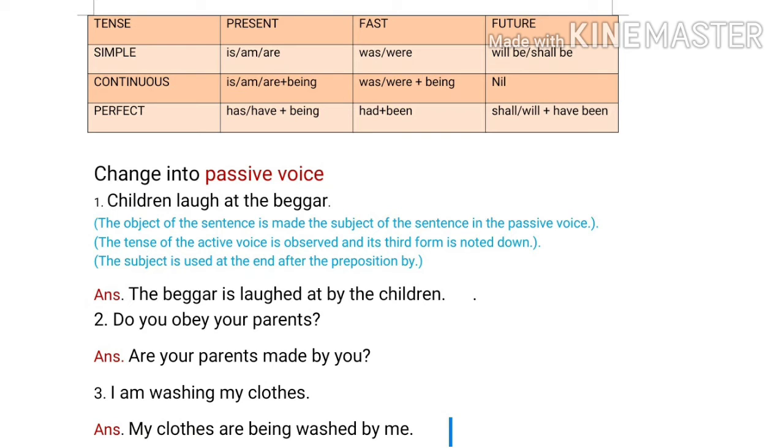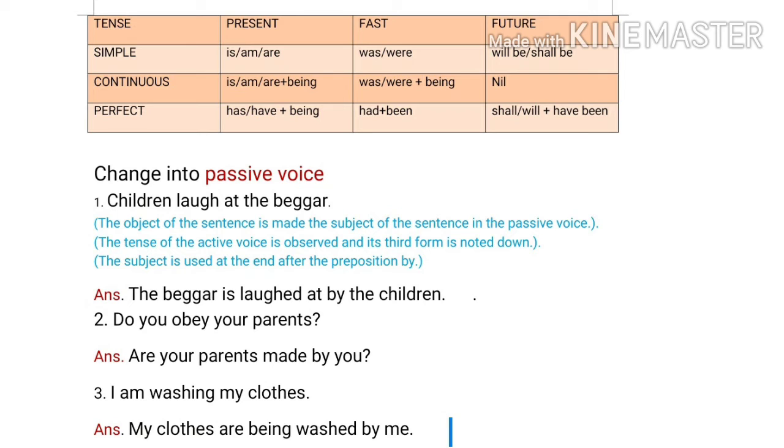So here children is the subject, the doer of the action, and will go to the place of object, and the beggar, which is the object, the receiver of the action, will come in place of subject. And by comes before the very subject, which now comes at the end of the sentence.